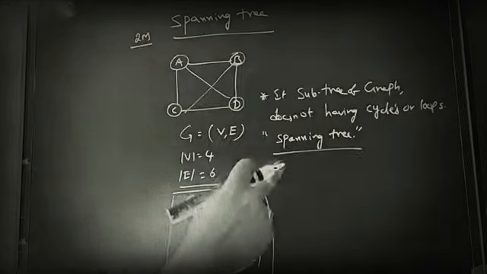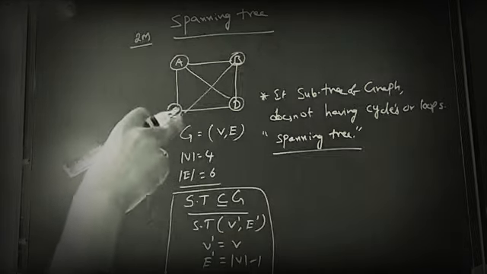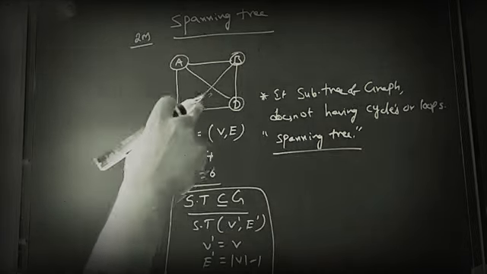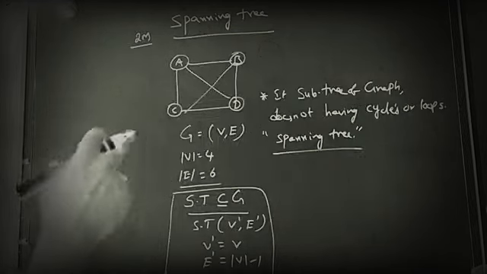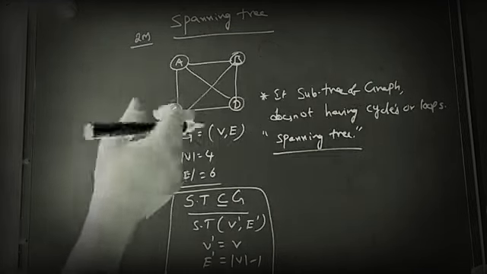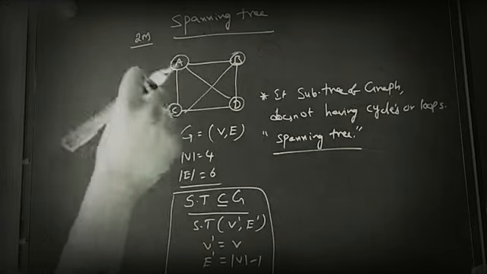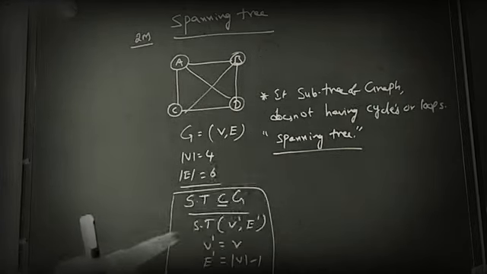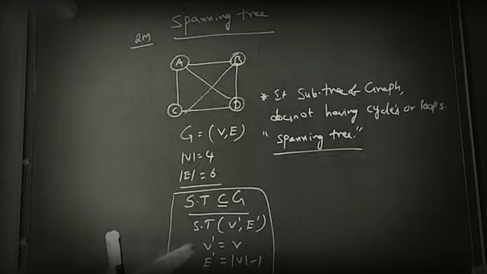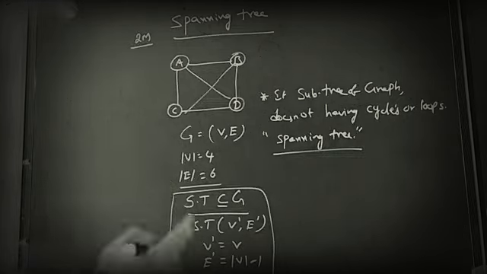So spanning tree, in the sense, all the nodes you can touch in the graph, but the number of edges is less, because the edges which make a loop are removed from the spanning tree. So that is a clear statement here. Number of vertices is the same as the graph, but number of edges is number of vertices minus 1.